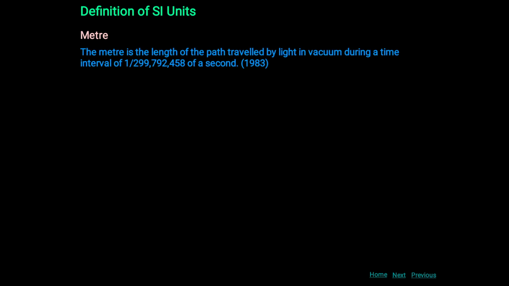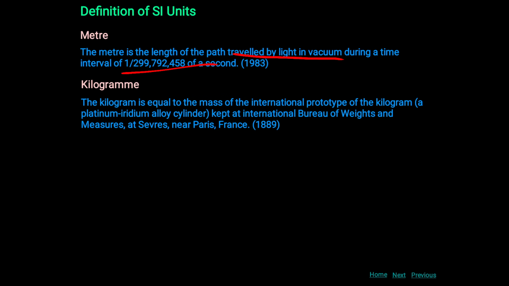Now the definitions of SI units. First, the meter. The meter is the length of path traveled by light in vacuum during a time interval of 1 by 299,792,458 of a second, in 1983. Then kilogram. The kilogram is equal to the mass of the international prototype of the kilogram, kept at the International Bureau of Weights and Measures at Sèvres near Paris, France, in 1889.